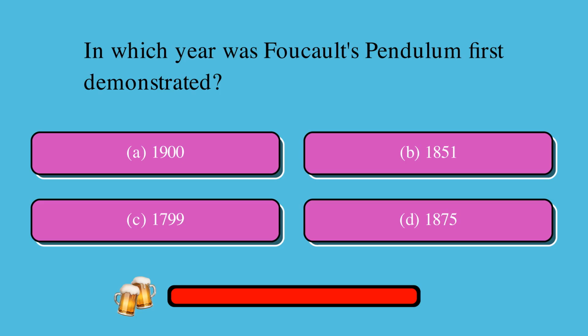In which year was Foucault's pendulum first demonstrated? Is it A, 1900, B, 1851, C, 1799, or D, 1875? The correct answer is B, 1851.